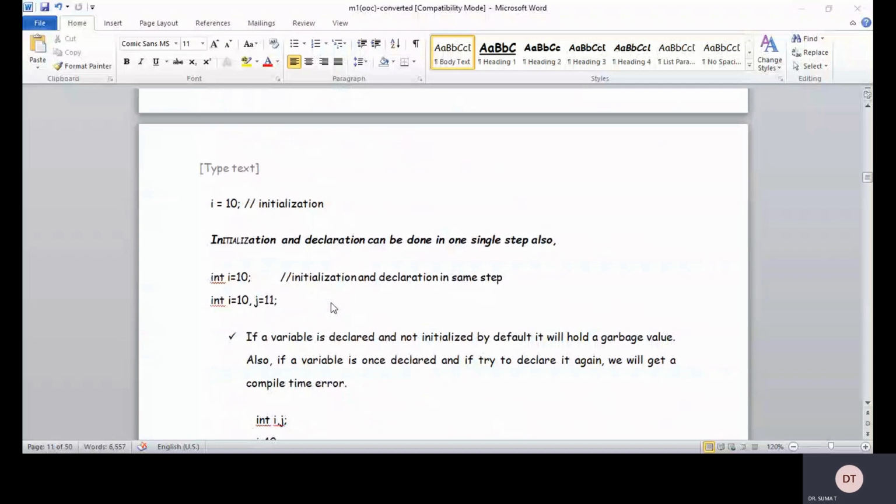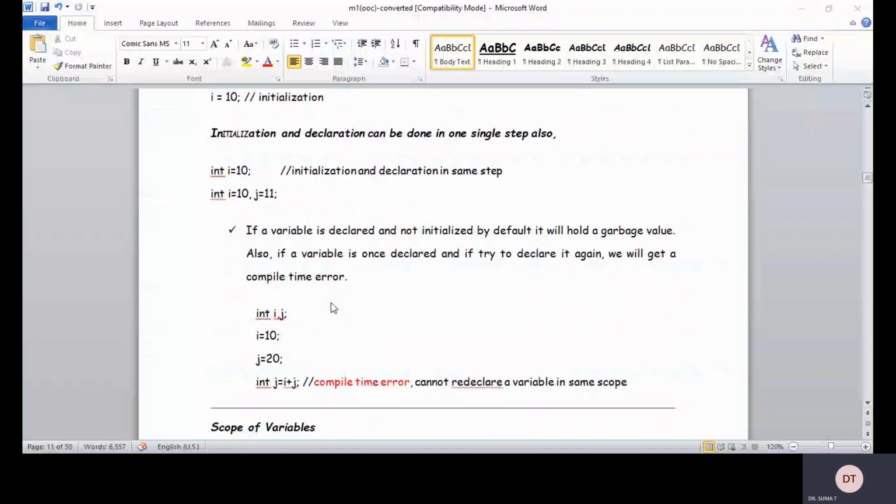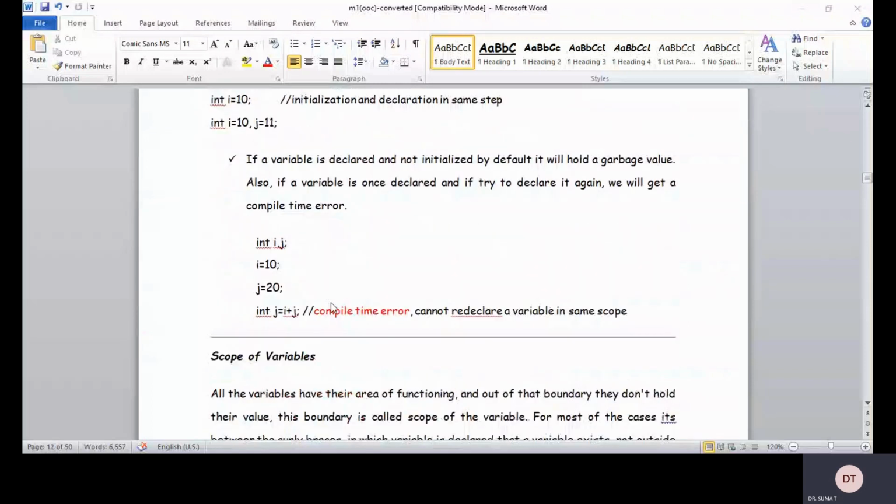Also, if a variable is once declared and we try to declare it again, we'll get a compile time error. int i, j; i is equal to 10, j is equal to 20, and int j is equal to i plus j. It is a compiler error because here we are doing int j, a redeclaration of the variable in the same space. You have already declared int i, j, so it is not necessary to declare int j once again. So it gives a compiler error. It cannot be redeclared as a variable in the same scope.